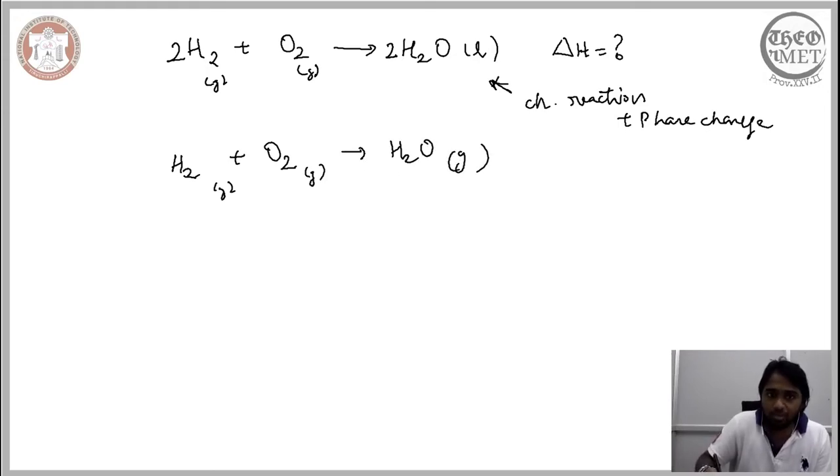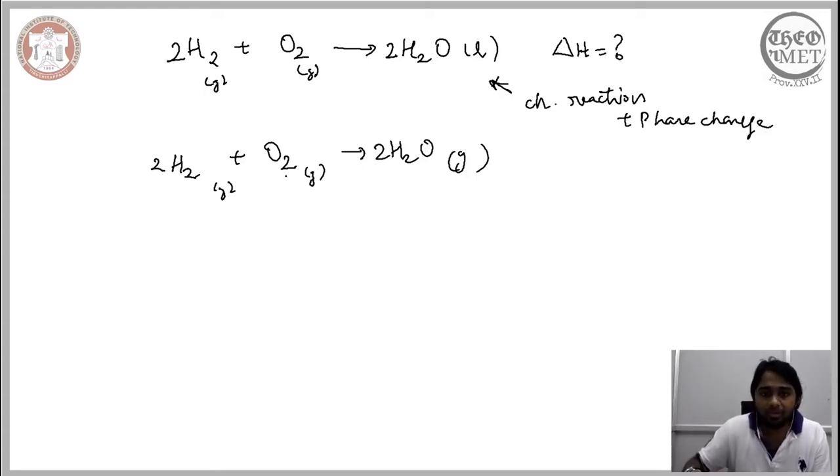So we have hydrogen and oxygen in their gaseous state that ultimately form a product which is also in its gaseous state. So we balance this reaction out, like how we did it here.